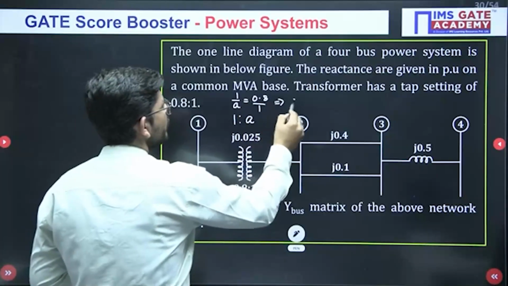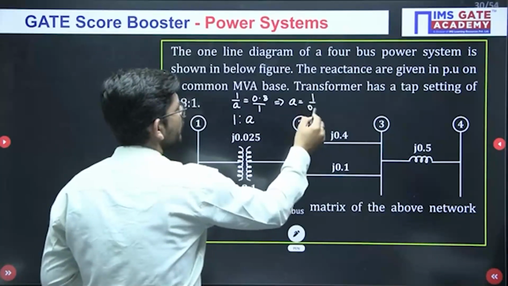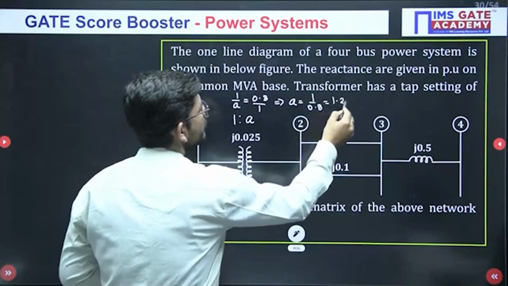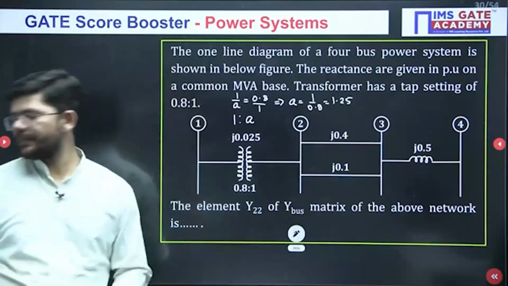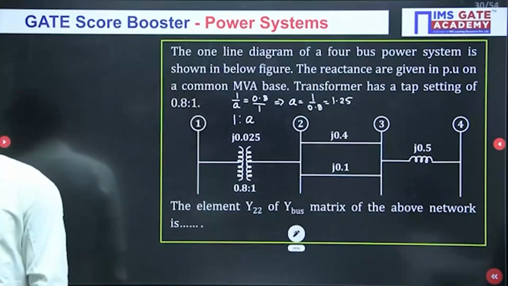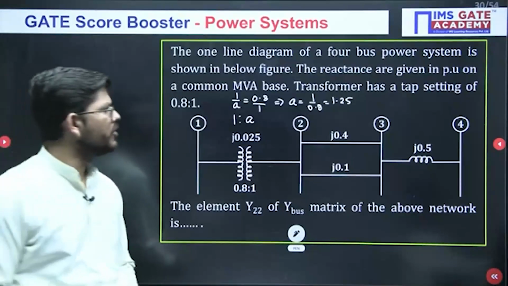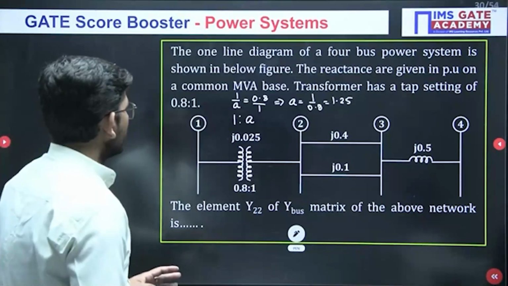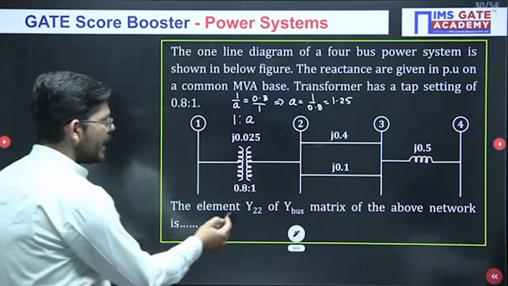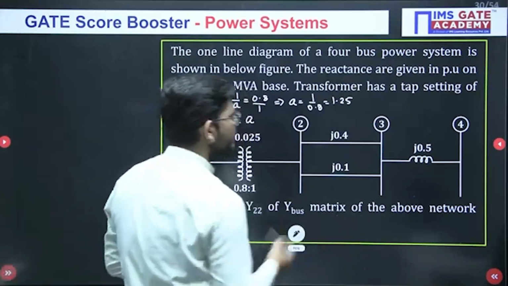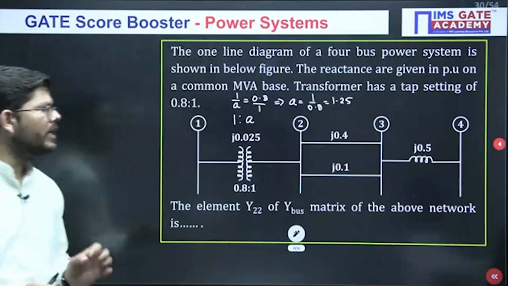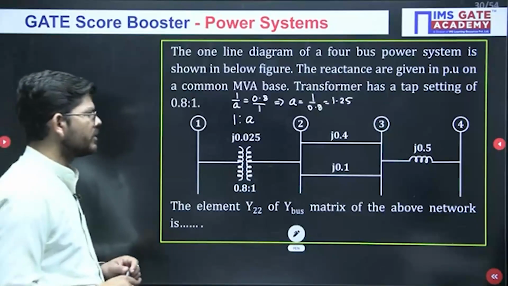So from here what will be the value of A? 1 upon 0.8, or 1.25. Is that correct? Is that correct, guys? Just tell me. Okay, so this is how you can calculate A. Now what you have to do is calculate the element Y22 of the bus.